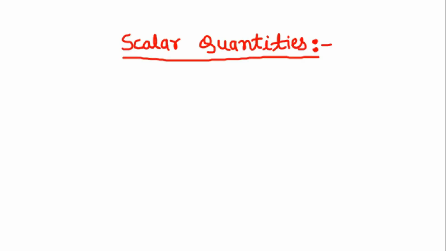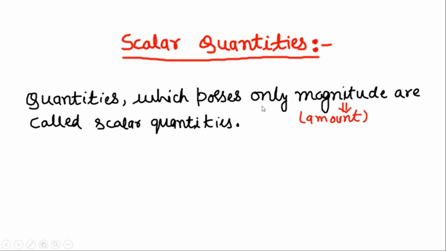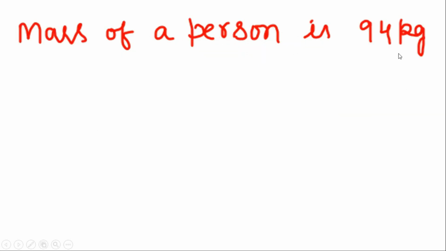Let us first of all discuss scalar quantities. The quantities which possess only magnitude are called scalar quantities. Suppose the mass of a person is 94 kilogram.